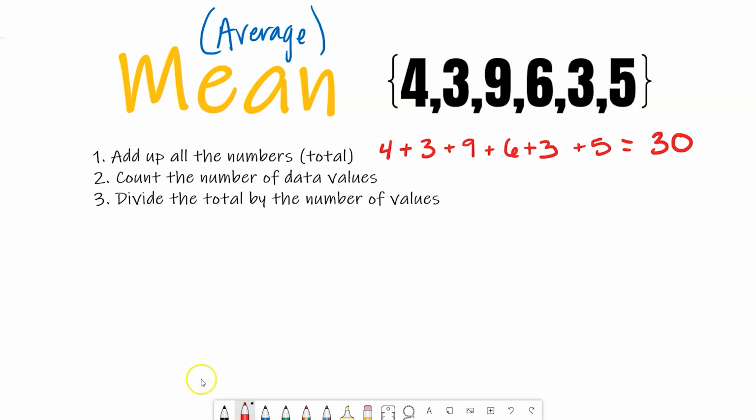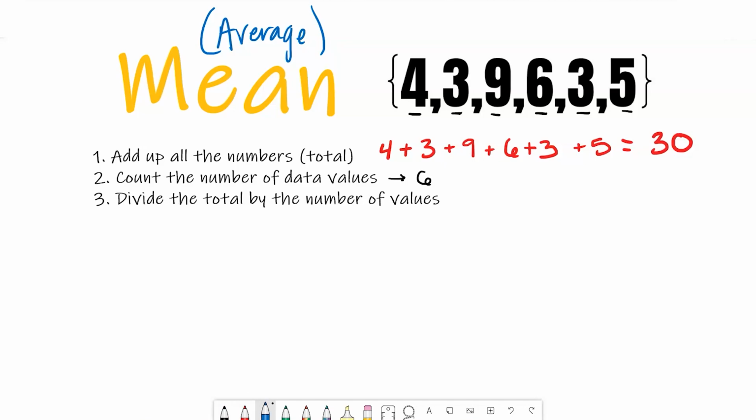Now that step 1 is done, I can move on to step 2. Step 2 says count the number of data values. Although I said it earlier, I can go ahead and demonstrate how to count. I'm counting how many numbers are in my data set. That's 1, 2, 3, 4, 5, 6. So there are 6 number values.